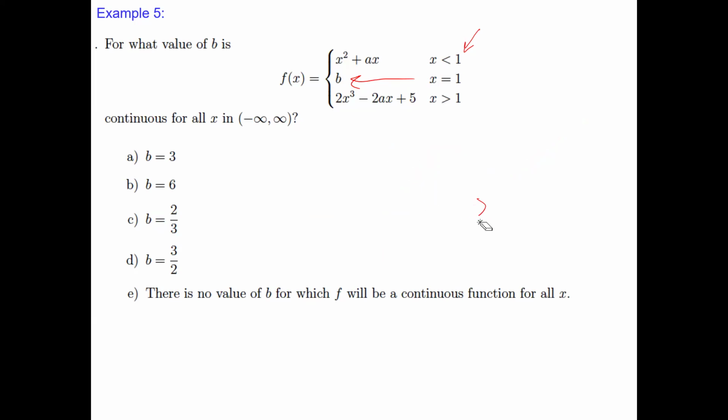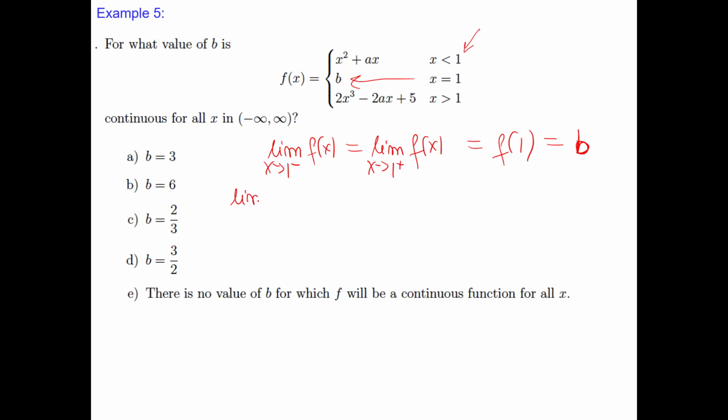Okay, let's check. That's what we have to write. The limit of the function as x approaches 1 from the left must be the same as the limit as x approaches 1 from the right-hand side, and the same as the value, which is b. Let's focus on the first two limits.